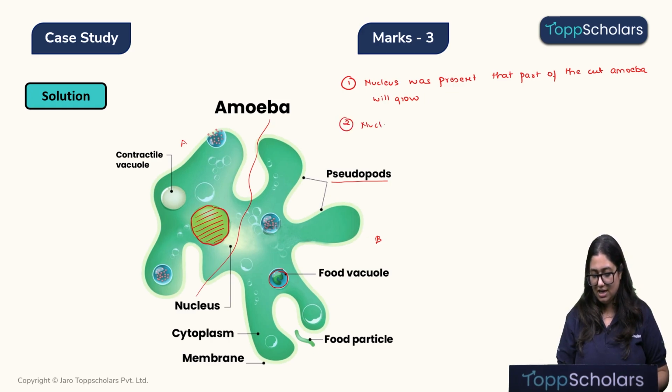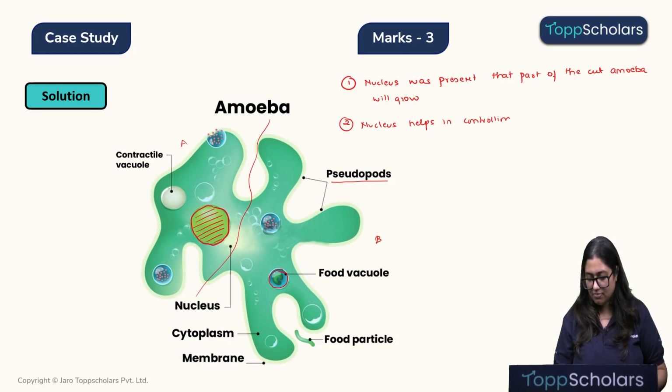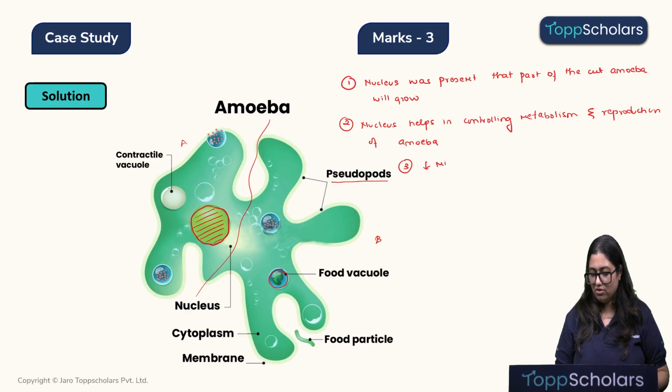The nucleus helps in controlling metabolism and it helps in reproduction of amoeba, that is through cell division. And question 3 was, if we remove or reduce the number of mitochondria, then what will happen? Then the amount of ATP production will also reduce. There will be low energy and therefore slow growth.